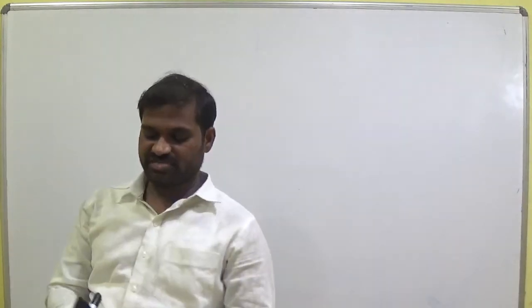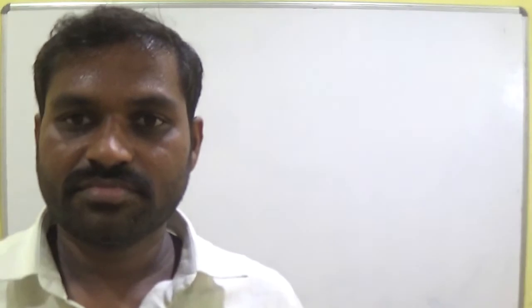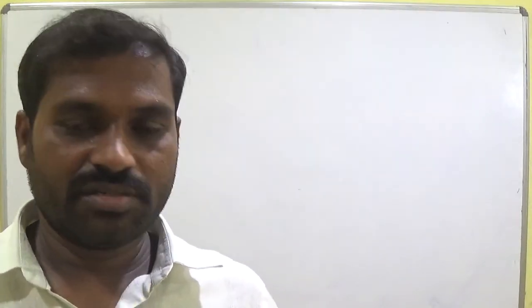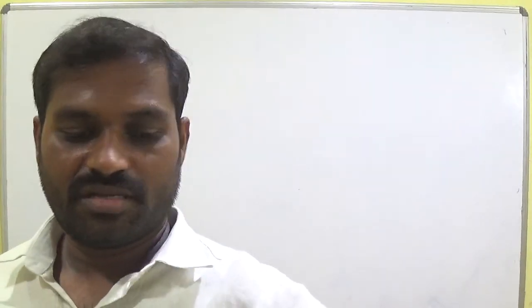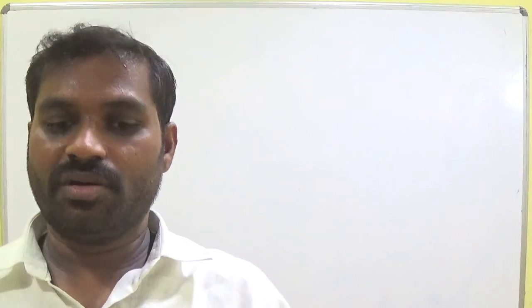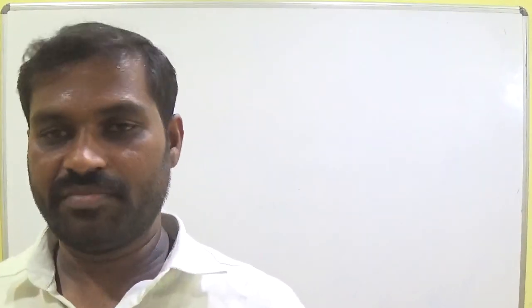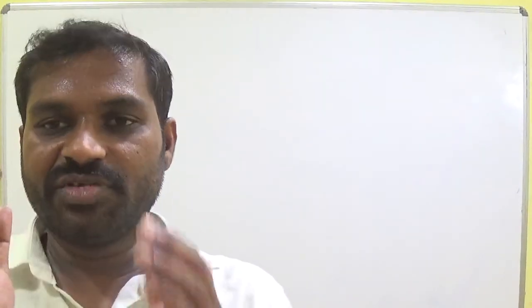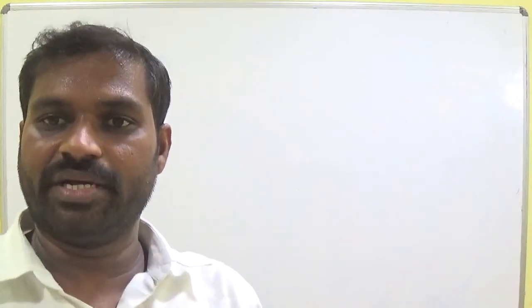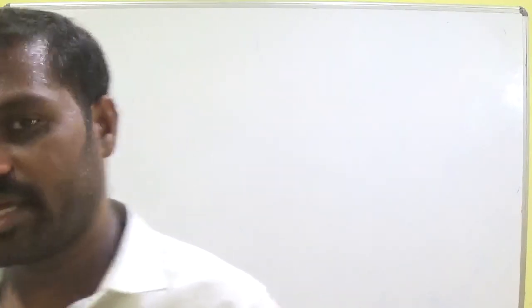Following students, very, very important topic, tautomerism. We will continue tomorrow with the next topic: stability of the keto and enol forms. Which compound is stable, keto form or enol form? What factors decide that stability? We will discuss tomorrow. Thank you very much, students.